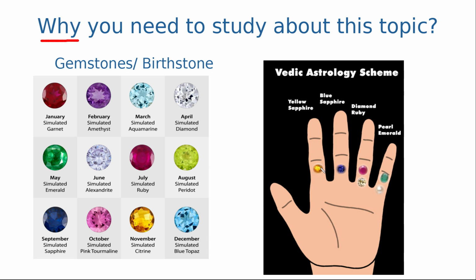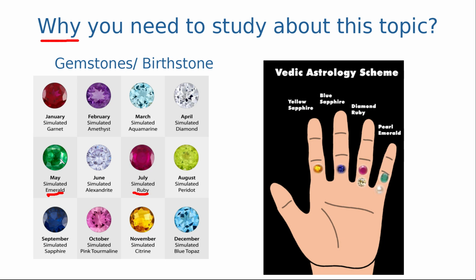According to astrology, many people, mainly Indian people, wear them as rings on their fingers. As a chemist you should know why these gemstones have these nice colors, like ruby or emerald.